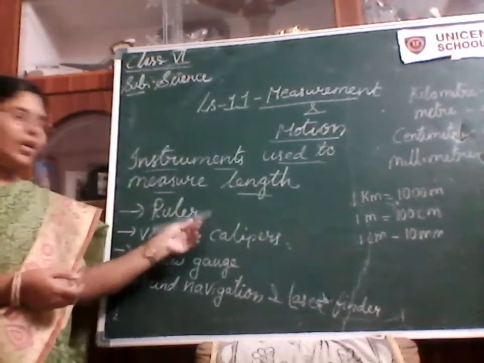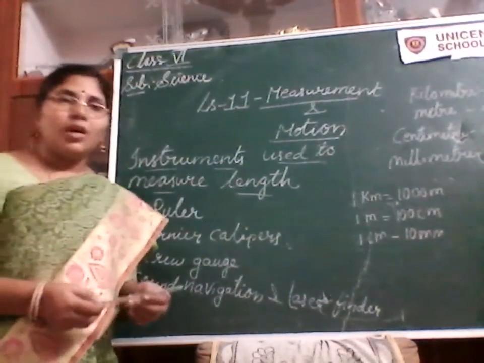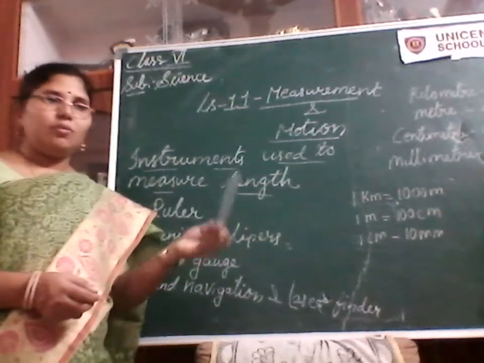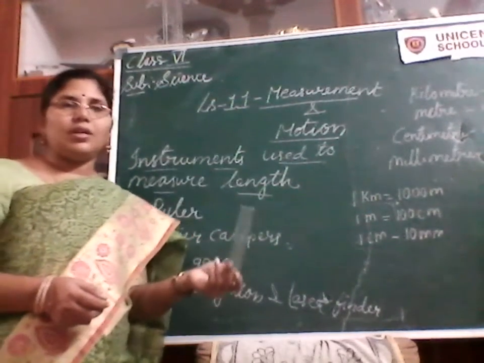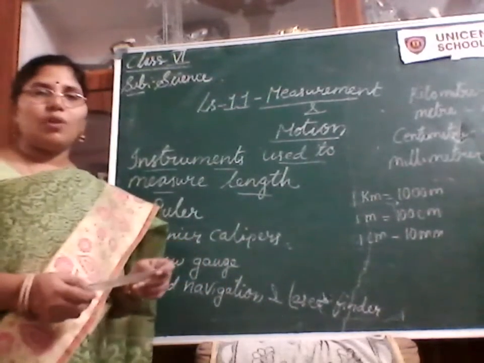Then there are the vernier calipers and screw gauge, the ruler, and the measuring tape. We use the measuring tape for larger lengths, and the ruler for smaller lengths.